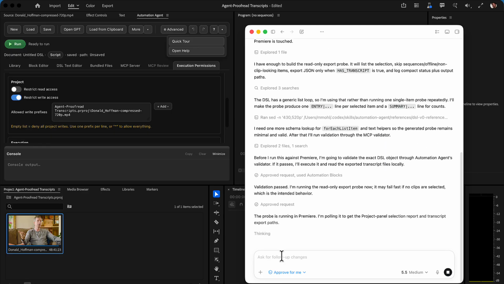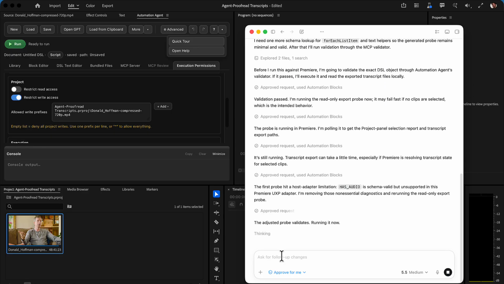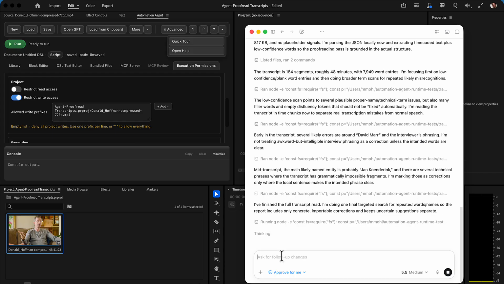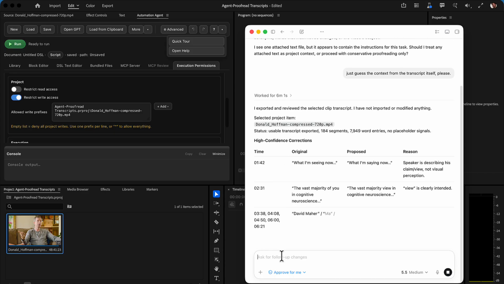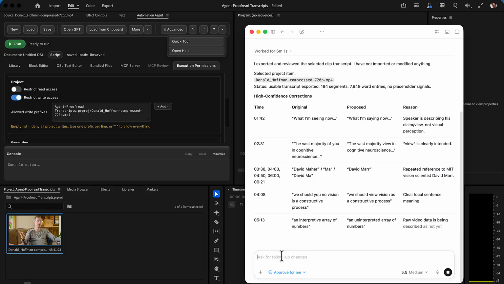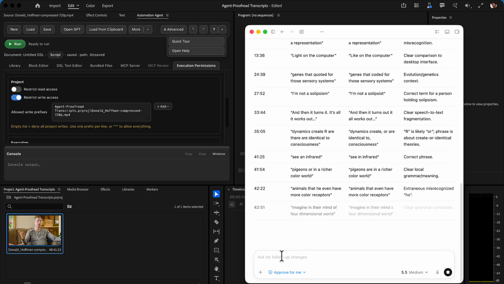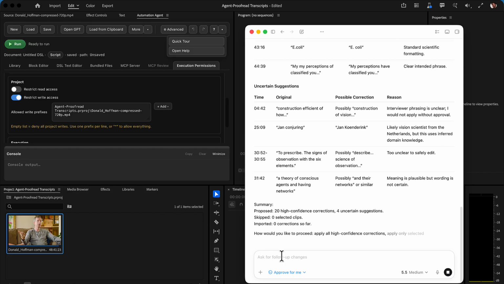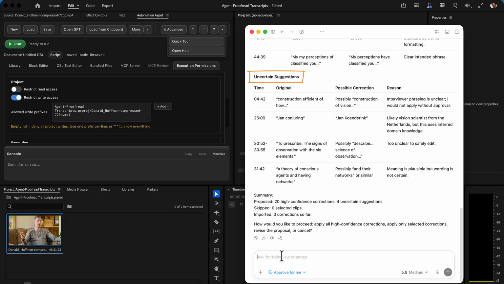Now the agent retrieves the transcript from our project item in Adobe Premiere and then performs the proofreading. After about 6 minutes, the proofreading of this 1-hour interview is complete. The suggestions are grouped into high confidence and uncertain suggestions. And as you can see, among other things, it actually found that Jan Koenderink was spelled wrong. It even gives us an explanation here.